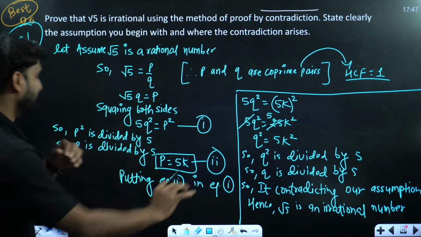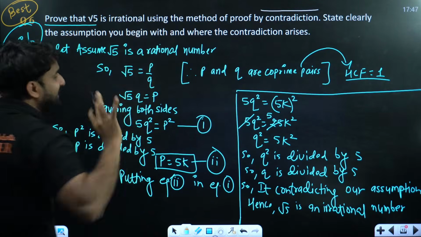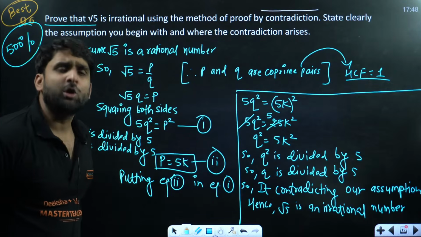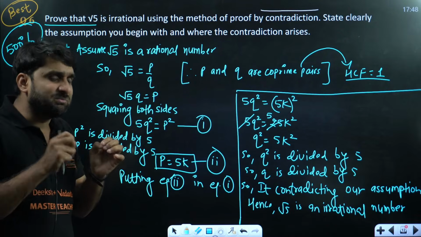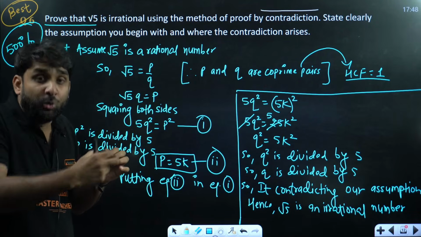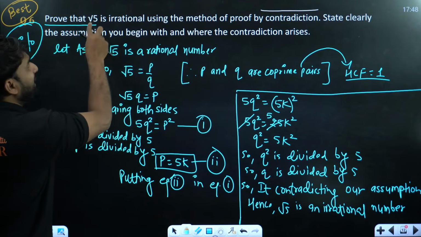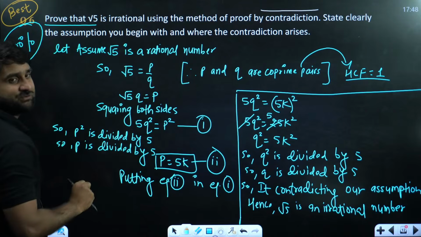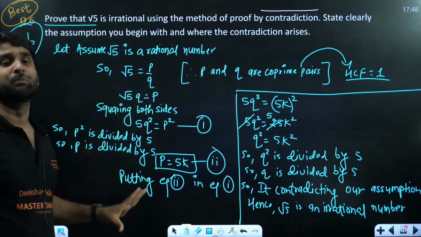Listen, champion, listen. So the question is, prove that root 5 is an irrational number using the contradiction method. What is called contradiction? Contradiction means the situation when something is violating your rule, your assumption. So here, to prove root 5 is an irrational number, we have to assume root 5 as rational first. We all know root 5 is irrational. We know. But here we have to prove.